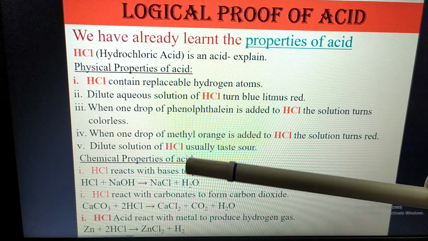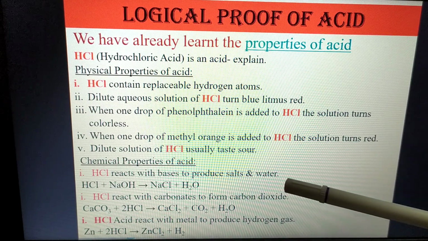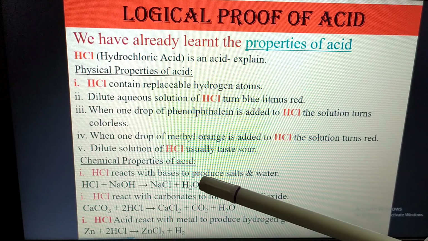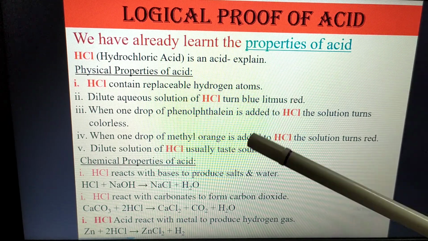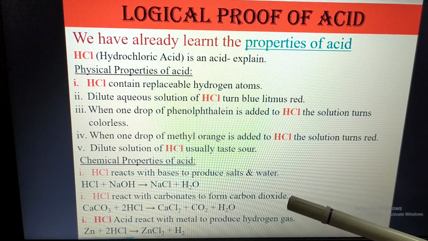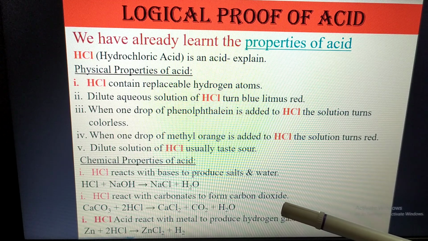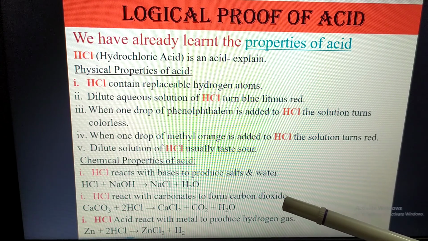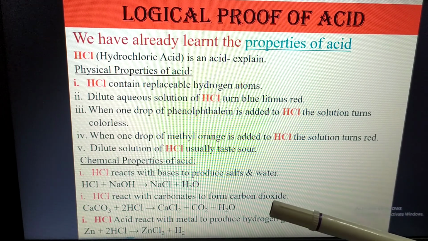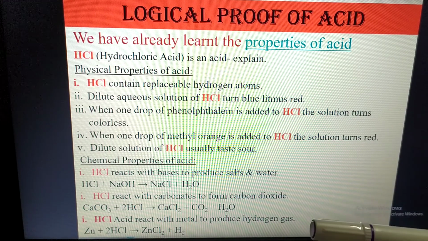Then chemical properties. We have learned only one property, that HCl reacts with the base and produces salt and water. The reaction you have learned, in chapter 8 I discussed it, so here also you can learn this one. These 2 points we will learn in class number 13, the different properties, that means how acids and bases react with different compounds.